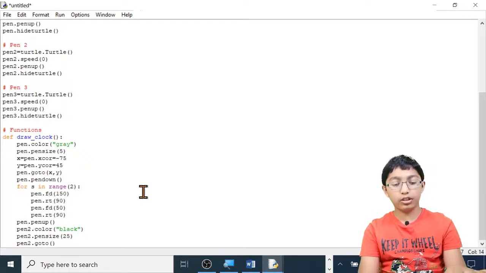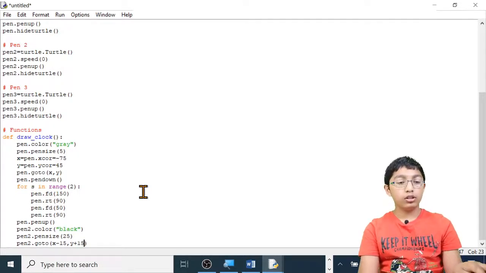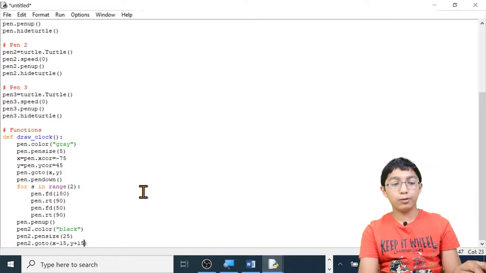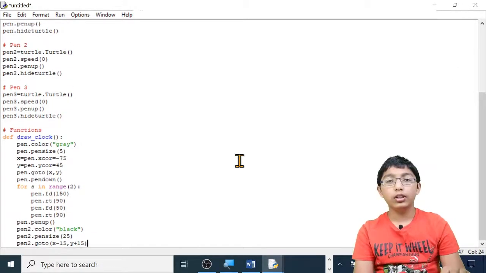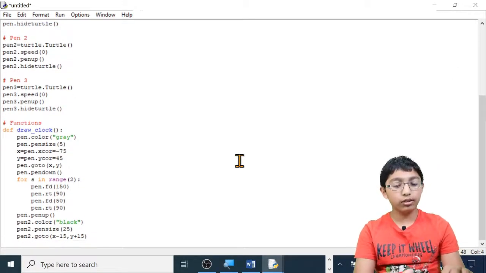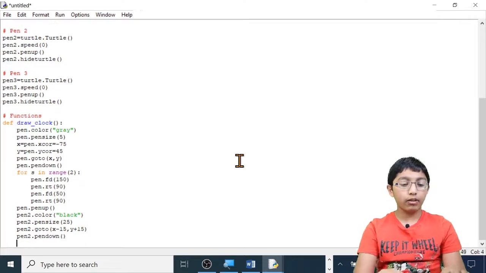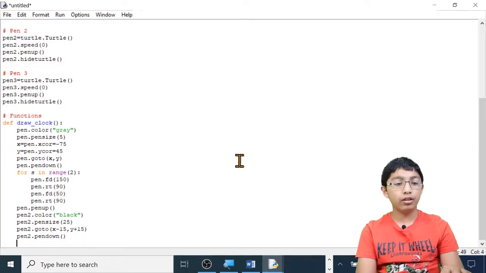Then inside the brackets type x minus 15, comma, and y plus 15. So it will go to the top left corner, and then it will actually properly draw it. Now let's put the pen down. Pen 2 dot pen down, open brackets, close brackets. Now let's draw the rectangle.